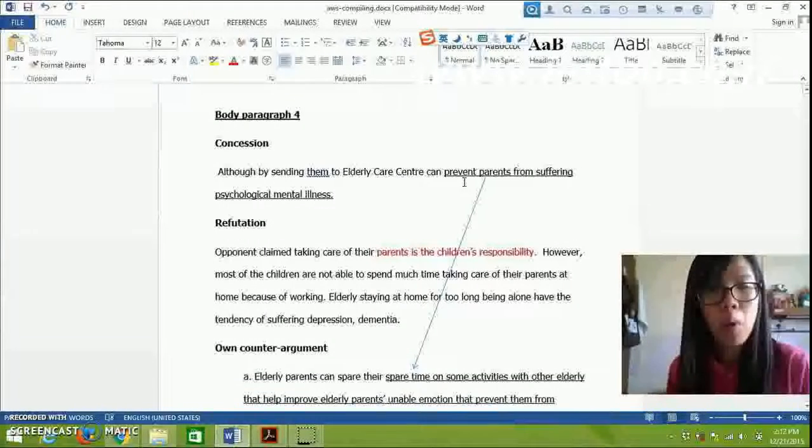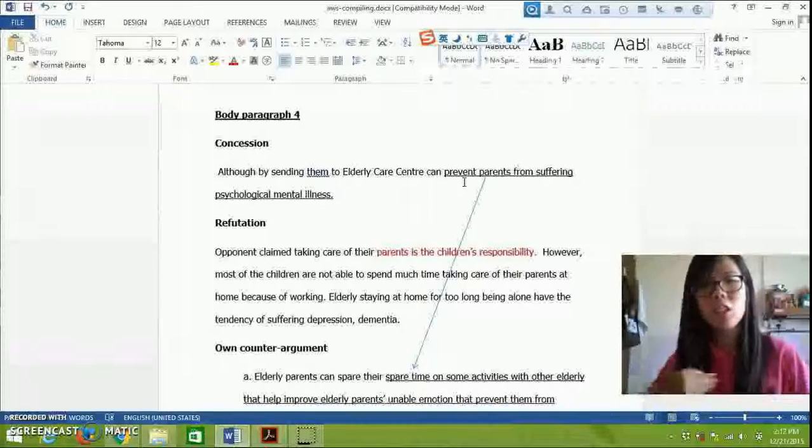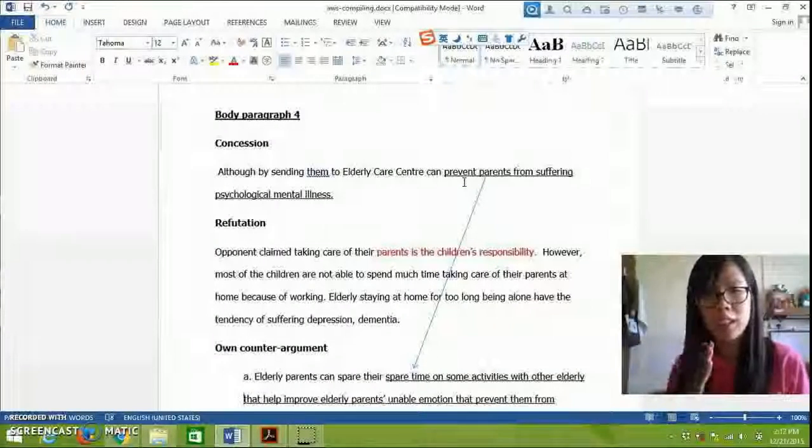One of the points is that it prevents parents from suffering psychological mental illness. So the concession stance is preventing parents from suffering psychological mental illness by sending them to the elderly care center.